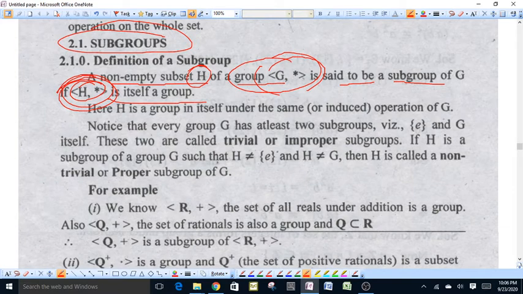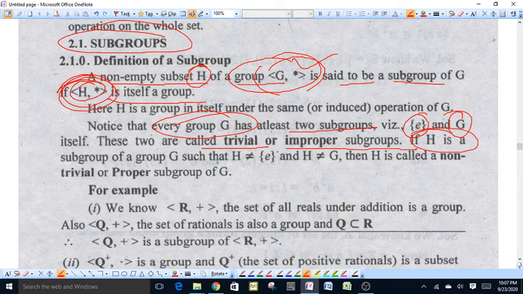There are at least two subgroups of each group G. One is a set containing the identity element, that is the set of identity element, and the other is G itself. These are two subgroups of any group G under binary operation star. These two subgroups are called trivial or improper subgroups.